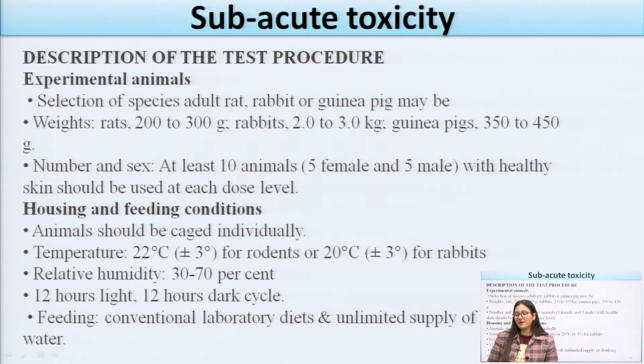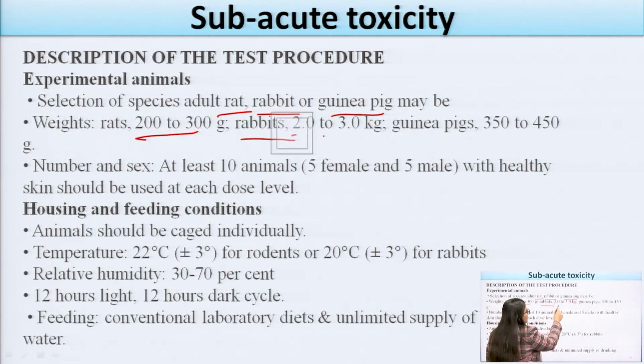Now the last one is the subacute toxicity. First of all, I will give the description of the test procedure: how many animals we have to take for studying the subacute toxicity. The selection of the species: whether we can take the rat, rabbit or guinea pig for these studies. The weight of the rat should be 200 to 300 gram, rabbits 2 to 3 kg, and the guinea pig 350 to 450 gram.